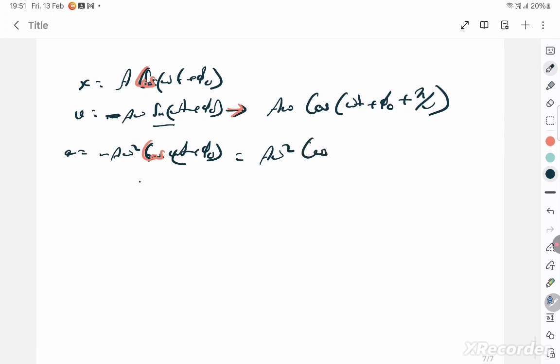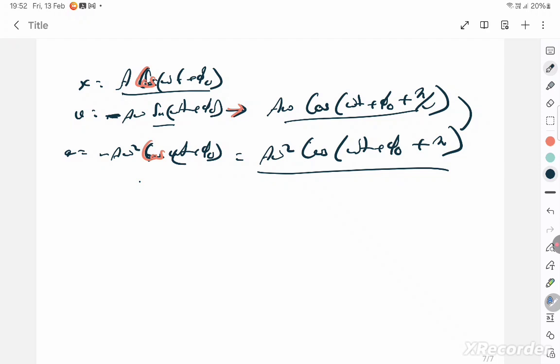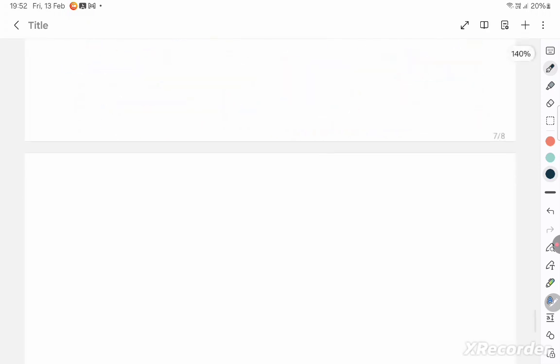The cos can be cos because the point is to convert everything into cos. But you should write this omega t plus phi naught with the pi to show that the difference between the velocity and acceleration is another extra pi by 2. So this is how you convert everything into a cos graph. Are you clear? That is one. Now coming back to the next thing.